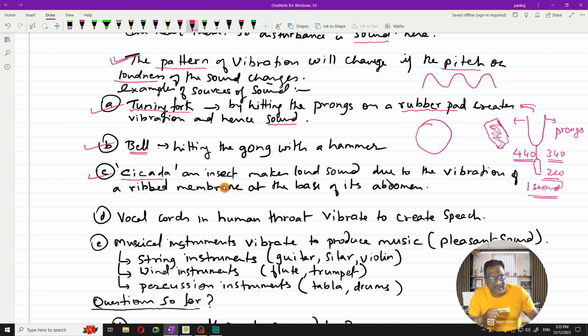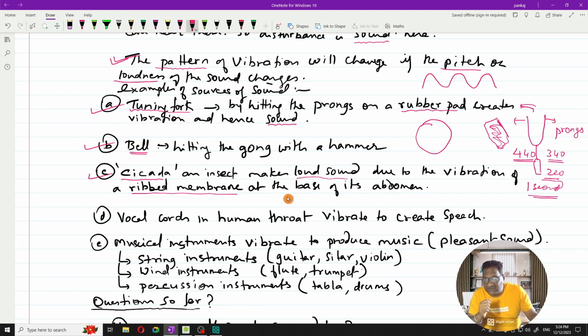So these cicadas, which are tiny insects, make loud sounds, particularly during the night time, due to the vibration of a ribbed membrane. Cicadas have a ribbed membrane at the base of their abdomen, and they vibrate it so fast that sound is created, and that is the sound of a cicada.